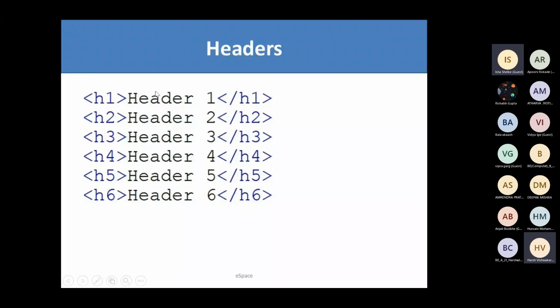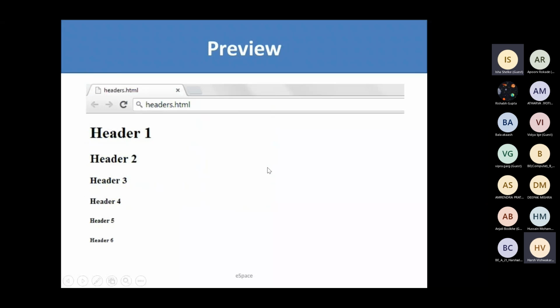This content will be inside our body tag, and this will display something like this. Header 1 is the biggest heading, and header 2 is just smaller than this, and so on. Header 6 is the smallest one. This varies from browser to browser. There are no fixed values saying header 1 will be some pixels and header 6 will be some pixels. It totally depends on the browser, and we can't say it is a fixed pixel size, but it is relative. Header 1 will be the biggest, and header 6 will be the smallest.